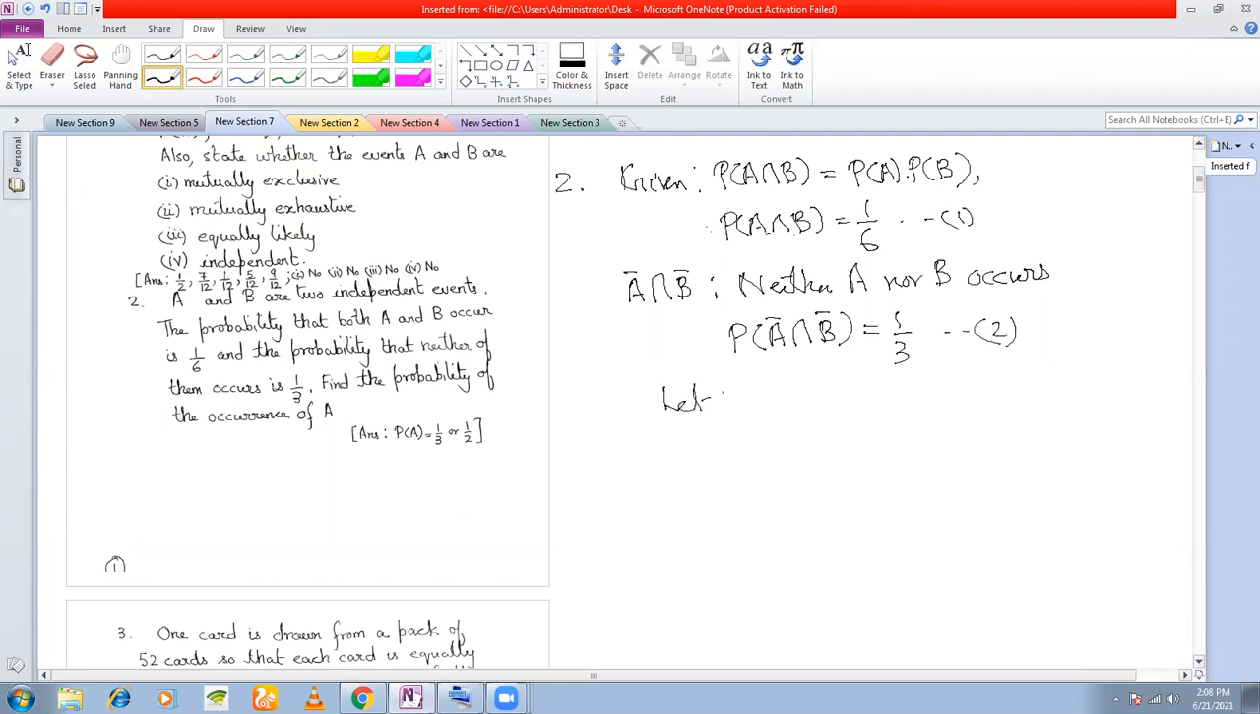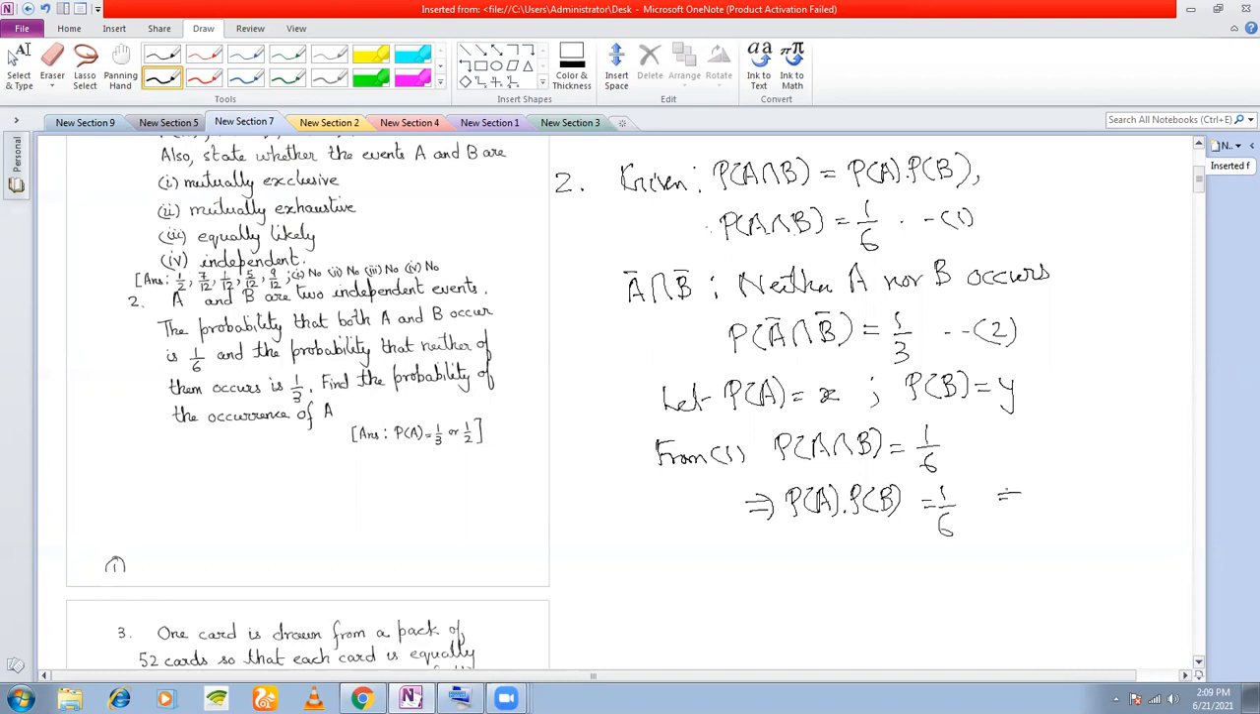So I say let P(A) is equal to x and let P(B) is equal to y, right? So from 1, P(A intersection B) is equal to 1 by 6. That means P(A) into P(B), because they are independent, is equal to 1 by 6. That means xy is equal to 1 by 6. Since we need to find out the probability of occurrence of A, let's find out y in terms of x. y is equal to 1 by 6x, right?